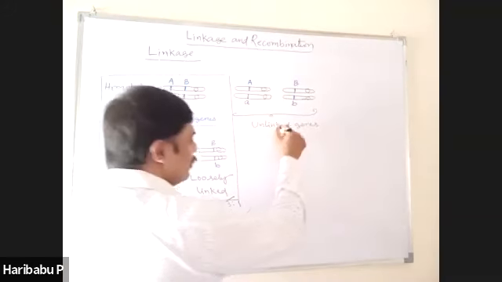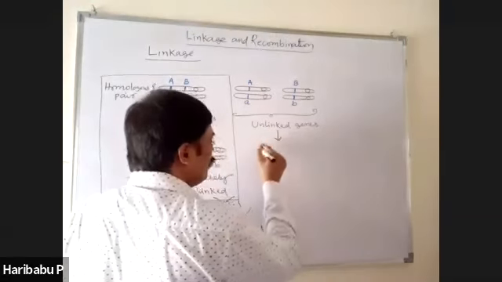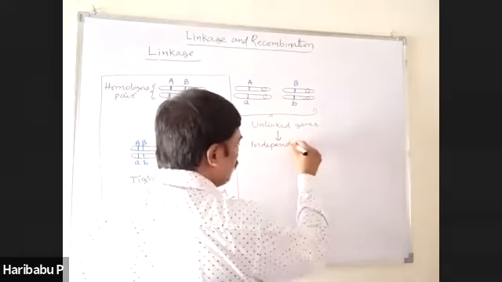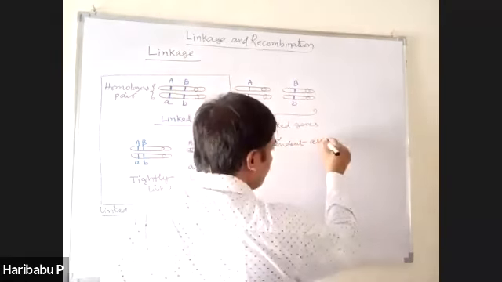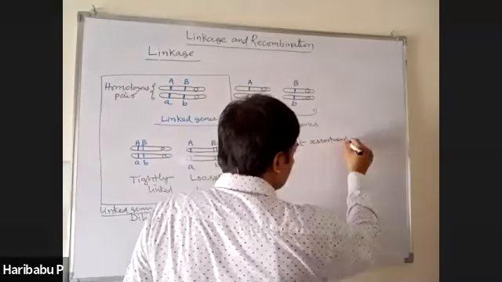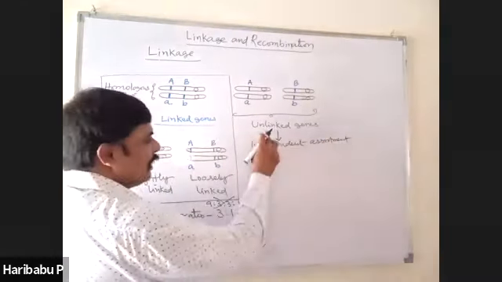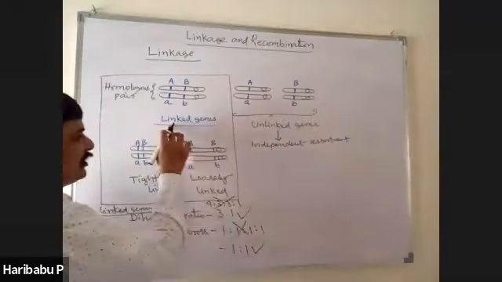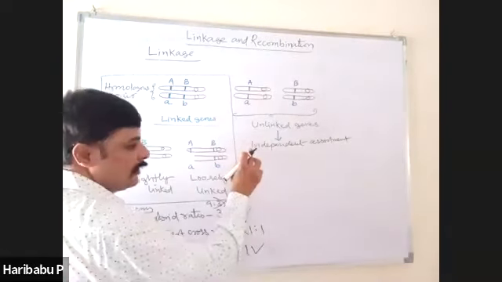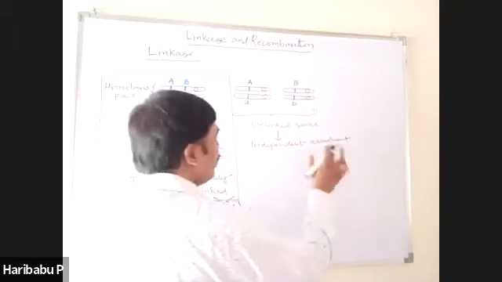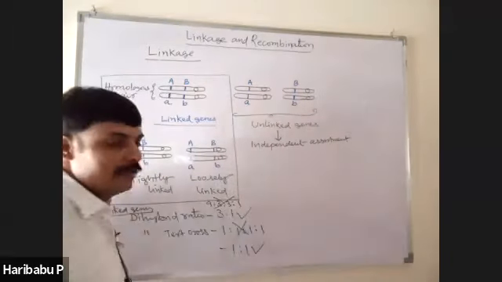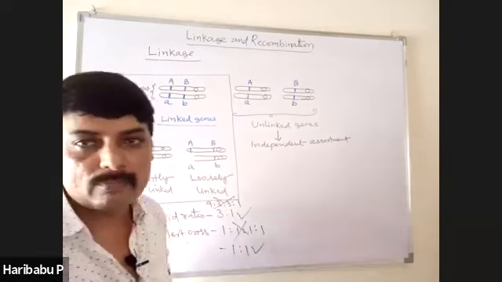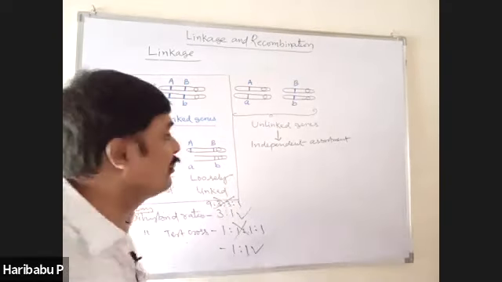But unlinked genes show independent assortment. Unlinked genes show independent assortment. Linked genes do not show independent assortment. If there is independent assortment, you can see four types of gametes in equal number.